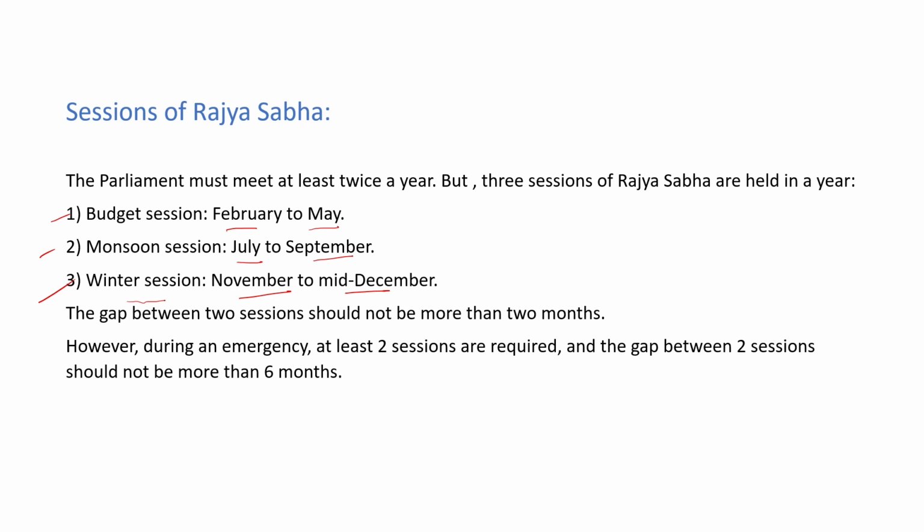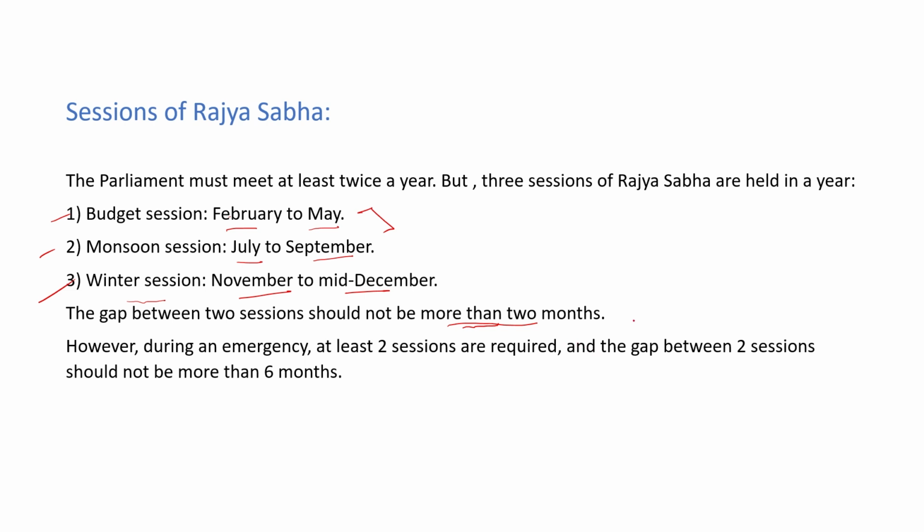again start winter session. So the point is that the gap between the 2 sessions of the Rajya Sabha should not be more than 2 months. If the budget session is ended, then the monsoon session will start within 2 months only. And if monsoon session is ended, then the winter session must start within 2 months only. And after the end of winter session, the budget session will also start within 2 months. So it is a criteria. The gap between two sessions should not be more than 2 months.